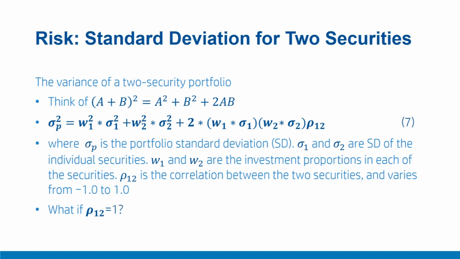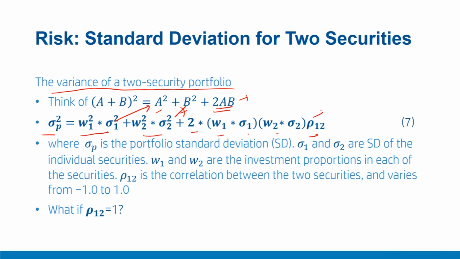Now, let us consider the variance or the risk of a two security portfolio. Let's remember the very simple formula for (A plus B) raised to the power 2, which is A square plus B square plus 2AB. The risk of a two security portfolio can be understood with the help of this formula: sigma P square is W1 square sigma 1 square, corresponding to A square, plus W2 square sigma 2 square, corresponding to B square. And for 2AB, we have a very similar term, which is 2 times W1 sigma 1 into W2 sigma 2 into rho 1 2.